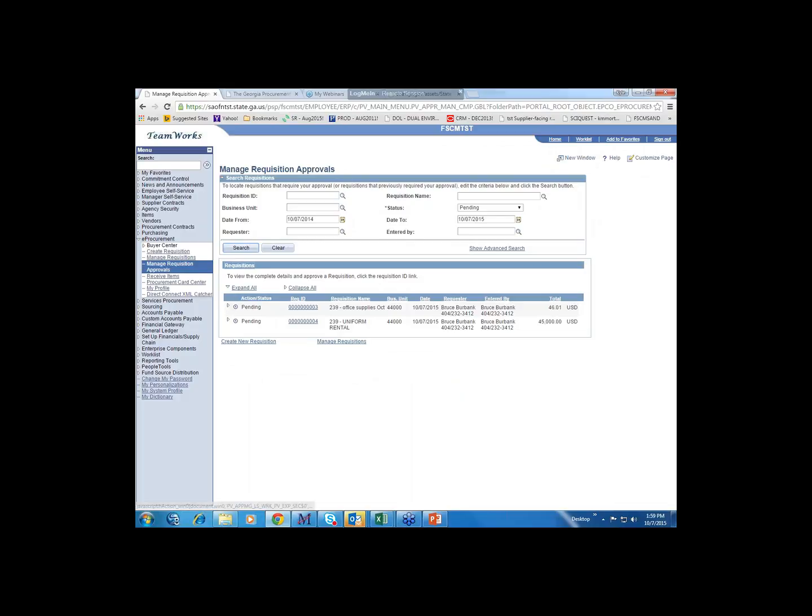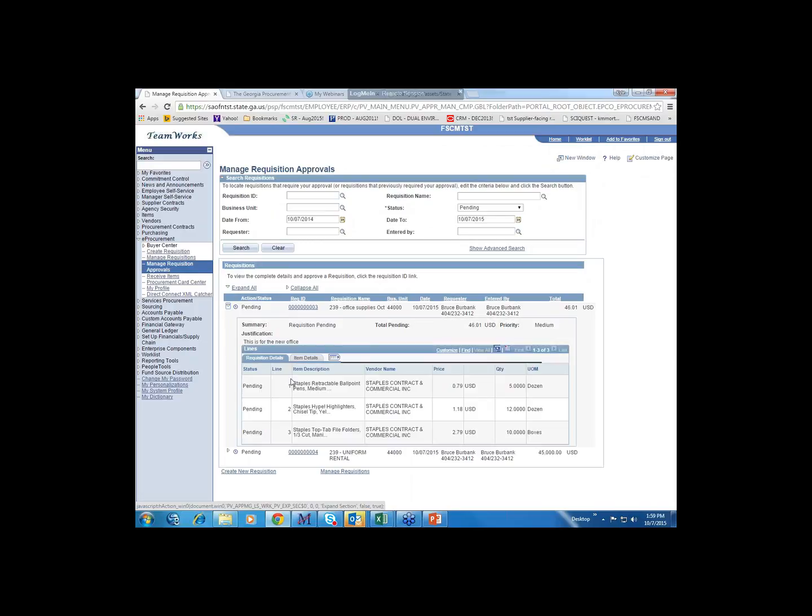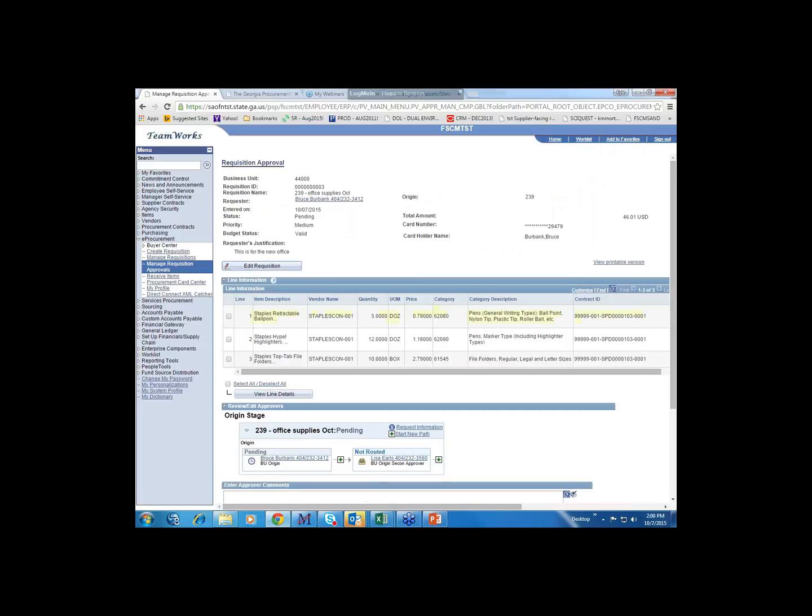And this is just if you need to see, you can expand to see all of the line items that are on the requisition from this page, okay? But to actually approve it, so this is number 3 and number 4, you just click on the link, and that opens it up on the approval page.